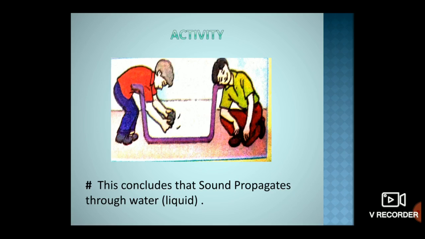If we press our ear against the tub wall and strike the stone pieces underwater, we will hear a sound again. This sound reaches our ear by propagating through water. So this concludes that sound propagates through water also, which is in the liquid state.